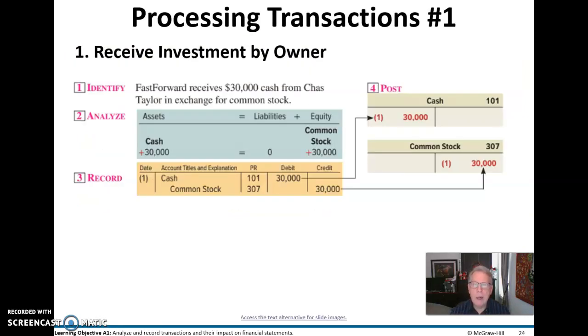And so here is our first one. We've received this $30,000 in cash. You'll remember that from the first video that we did, where we were looking to see what went up and what went down as far as the effect on the accounting equation. And here we received some cash. Cash went up. We generated some common stock. That stock went up. So the two accounts that are affected are shown here, and then we record that with our posting reference, which in this case is the general ledger account numbers, and then it goes into our general ledger.